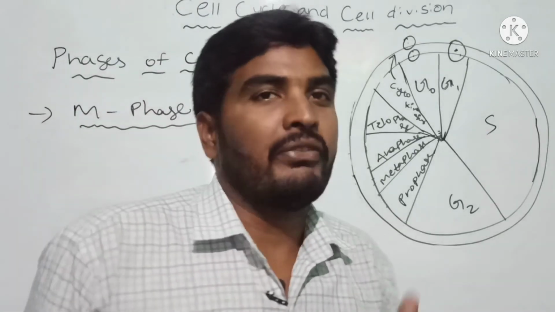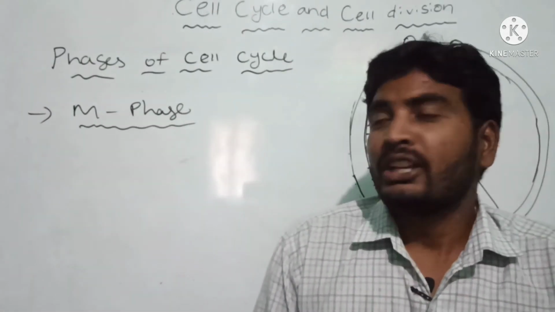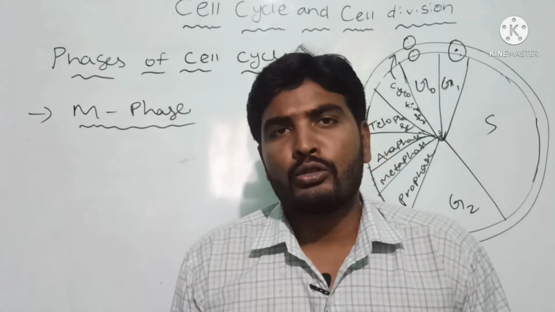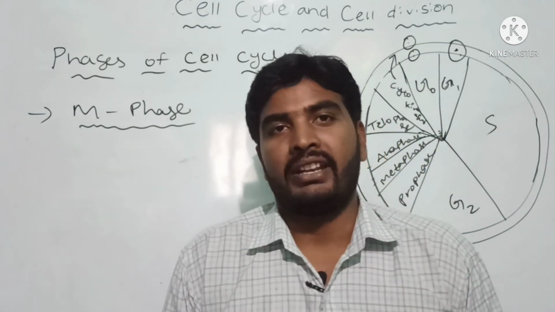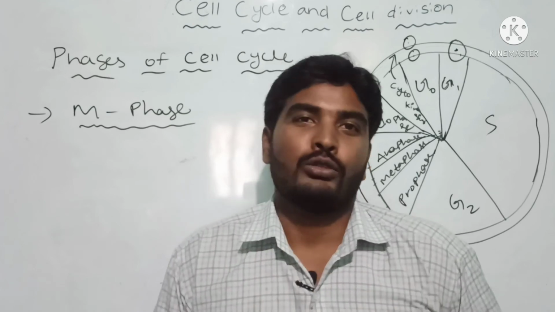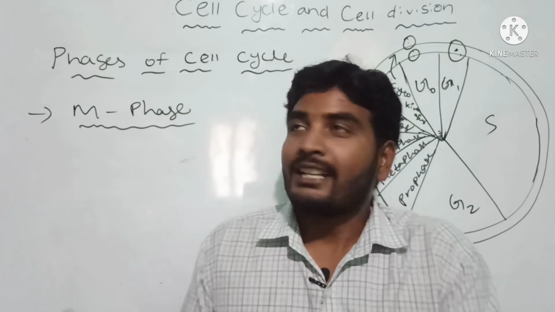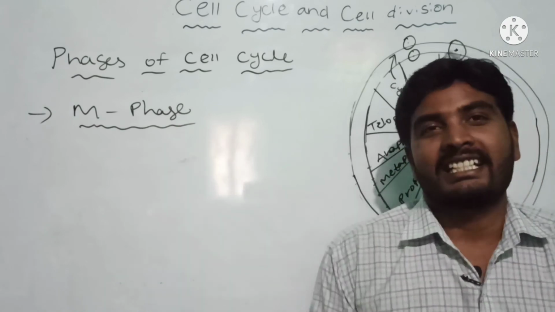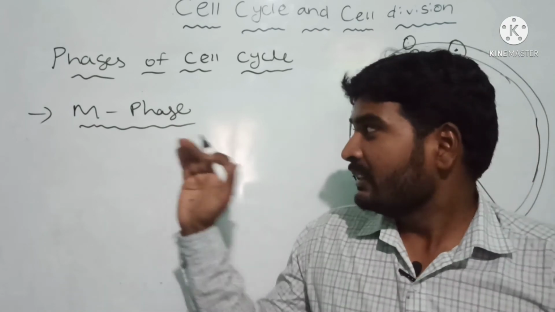The division phase is the M phase, meaning the mitotic phase. In mitosis, if the parent has 23 pairs of chromosomes, then the offspring cells also have the same number of chromosomes. That is the main reason.